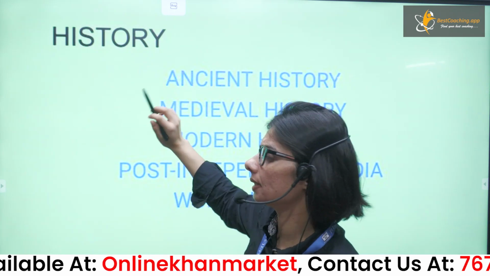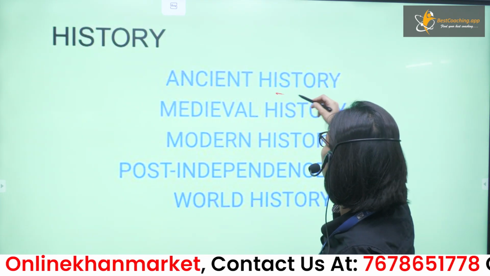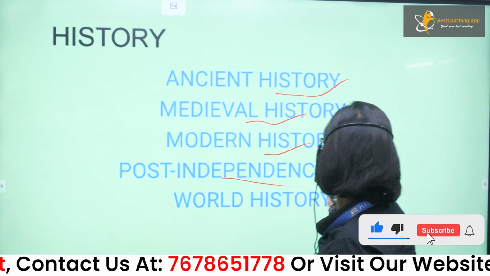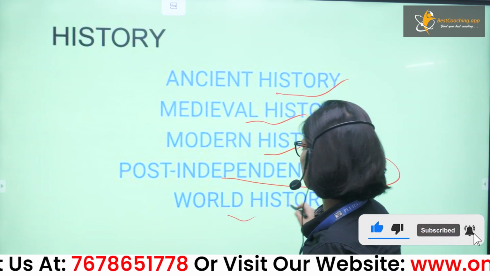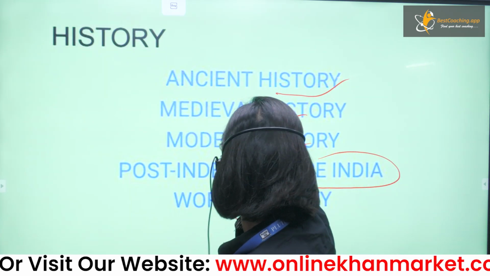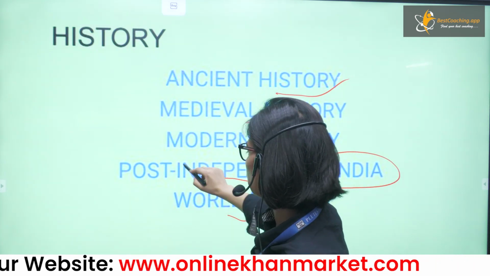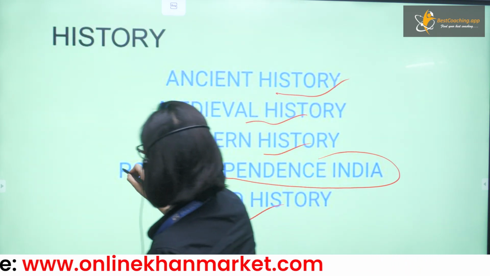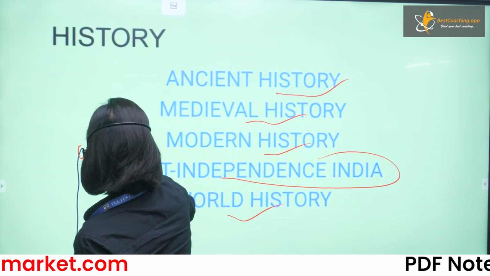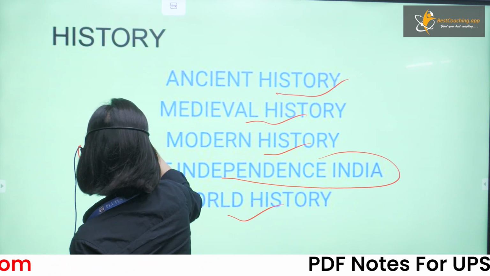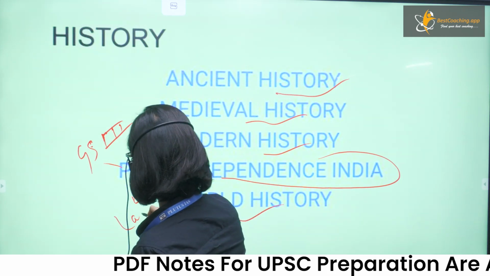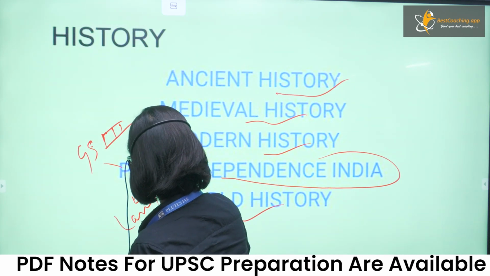Next, if you see the history, here you can see ancient history, medieval, modern, post independence India, and world history. So in the post independence era, these all are the history part. In post independence, see in your GS paper 3 as well, GS paper 3, you have a direct mention of land reform.